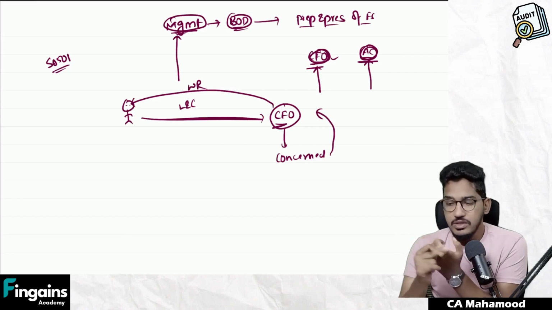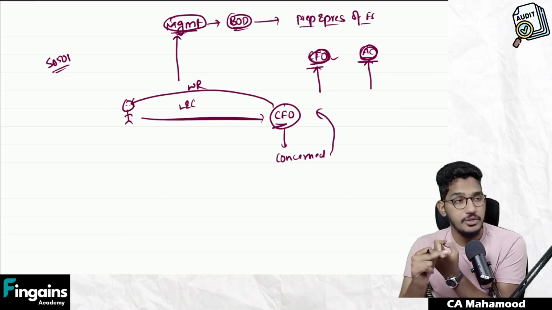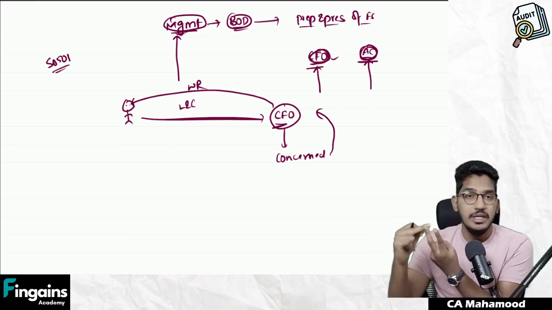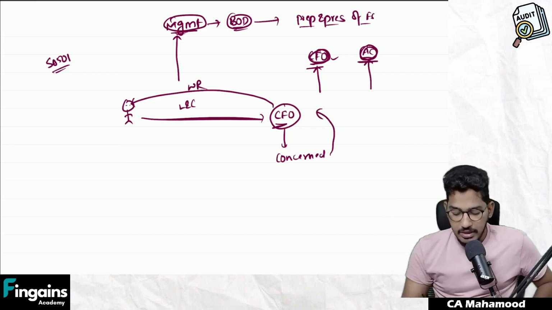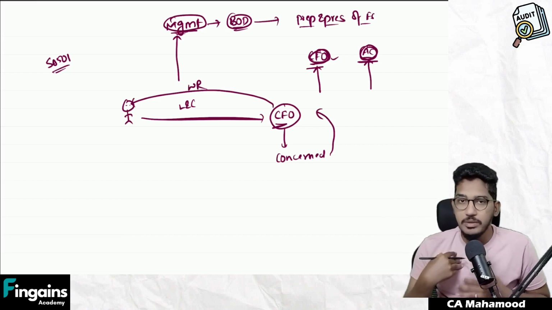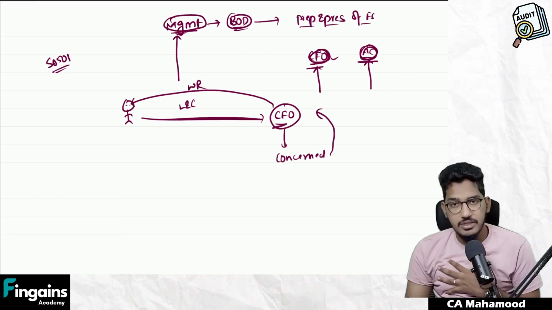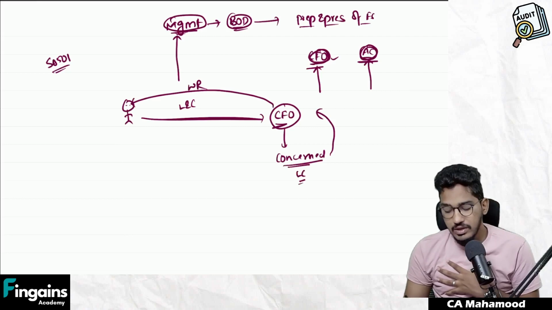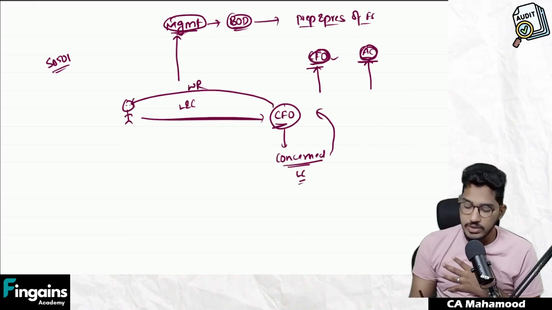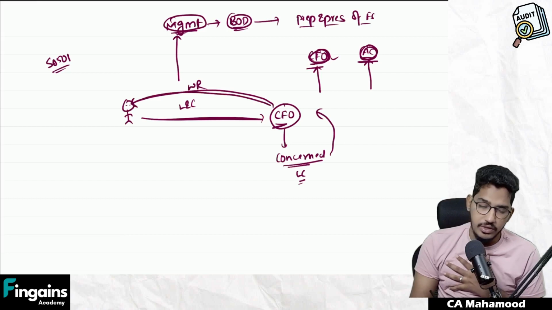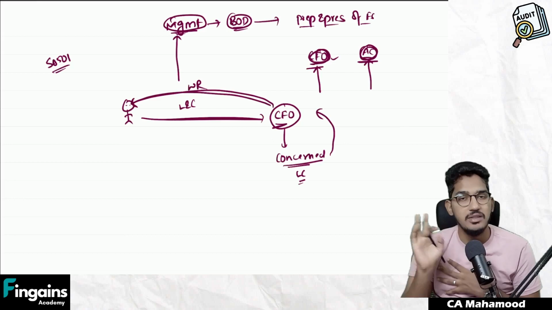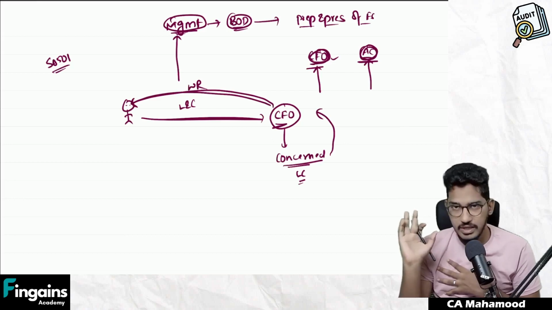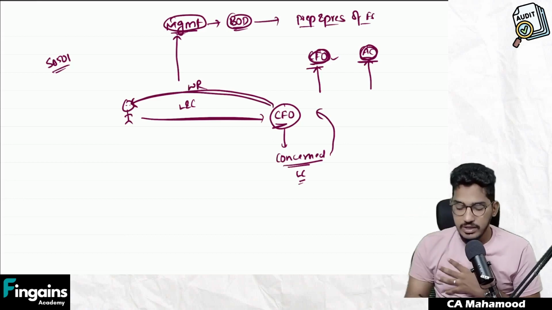So what the standard has told is, if the management doesn't have required information, go to the concerned person, get the required information, then give written representation to the auditor. For example, I went to the CFO and told, sir, please give me written representation regarding litigation. If the CFO doesn't have information, he should go to the concerned person. Like the CFO should go to the legal counsel, get the required information from the legal counsel, then provide written representation to the auditor. He can't simply escape by saying, I don't have information, I will not provide written representation. Clear, everybody? So that's what they try to say here in the next paragraph.